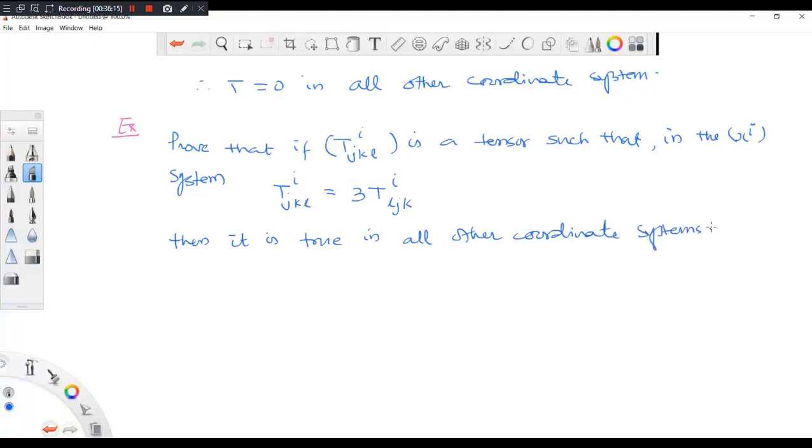Okay, so in one coordinate system, this is true. Then you have to show that in all other coordinate systems. That is the speciality of tensor quantities. In short, for example, if you look at Newton's equation of motion, that will be true in all Galilean coordinate systems. All inertial coordinate systems, this will be true.